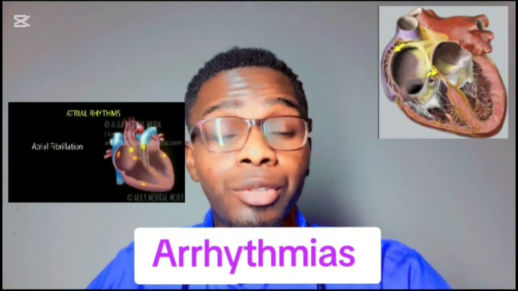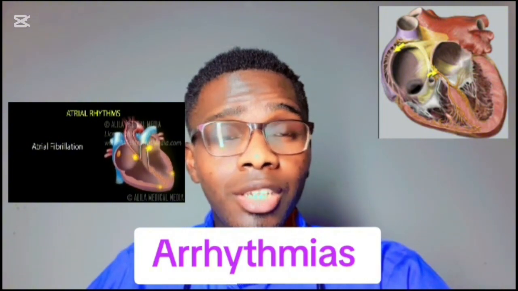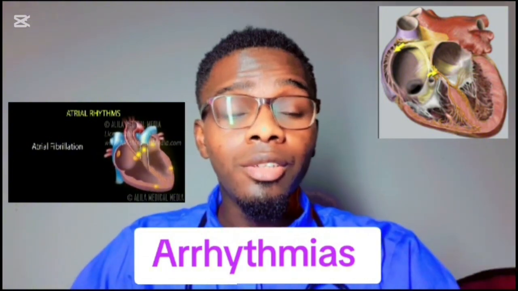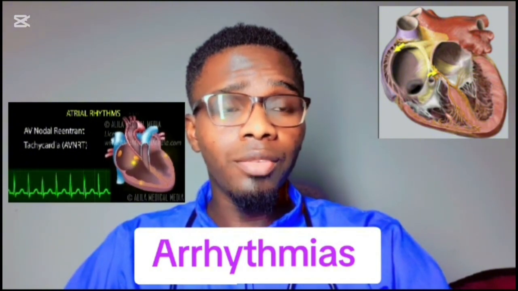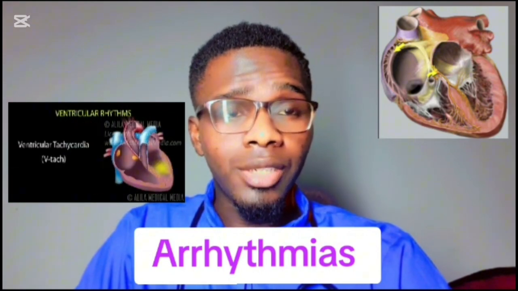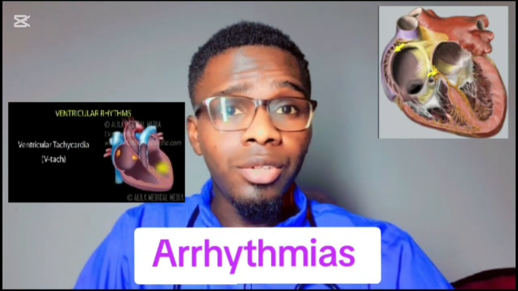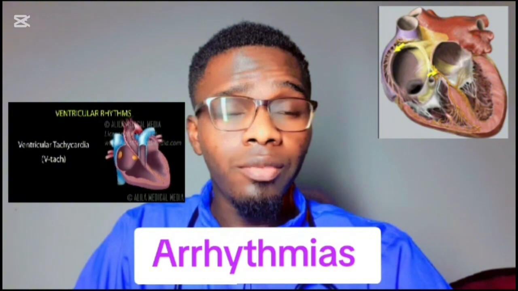Number two, supraventricular tachycardia. This is a rapid heartbeat involving the atria. There are several types of supraventricular tachycardia, which include atrial fibrillation. These are ineffective contractions of the atria caused by rapid irregular signals from multiple sites in the upper half of the heart. Secondly, atrial tachycardia. This is a rapid beating of the atria, much faster than the ventricles, due to a short circuit in the upper half of the heart.